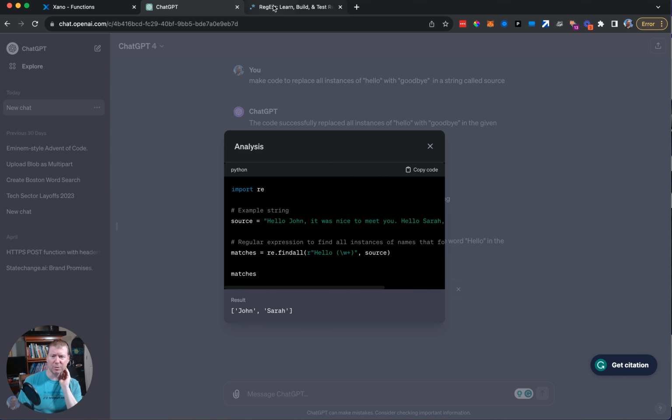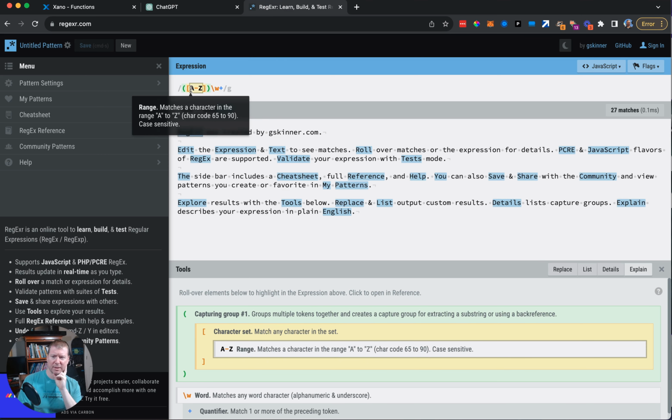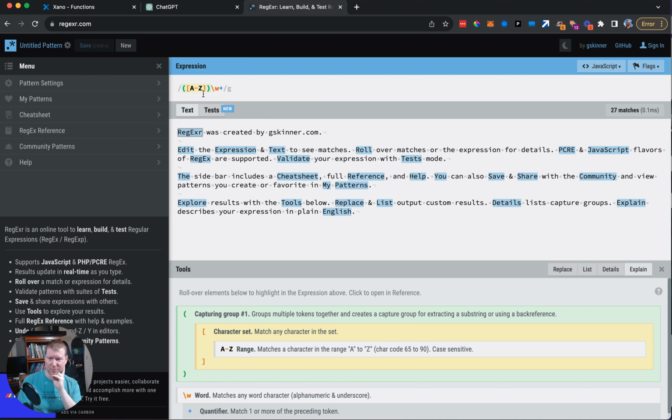Now, let's talk about how a regular expression works for a second. You're going to find that most regular expressions are bounded by these slashes. This is the open and close of a regular expression. And by the way, this site, regexer.com, is one of a few sites you can just Google up, learn regular expressions, that are all pretty fantastic for learning how to work with this technology.